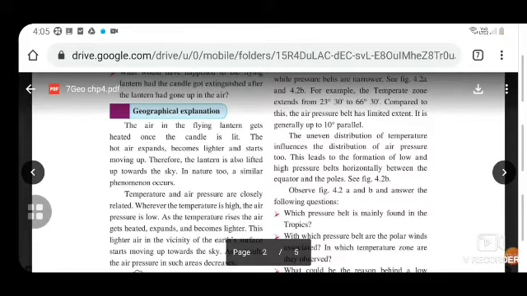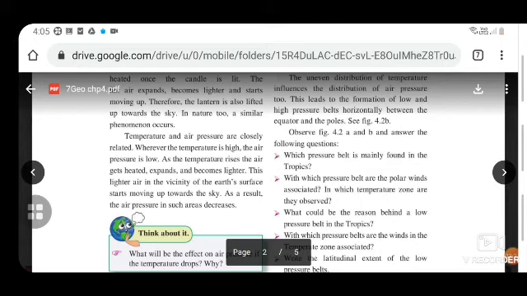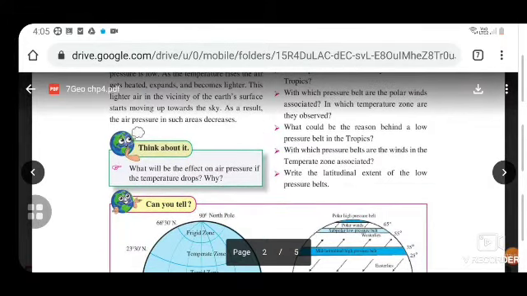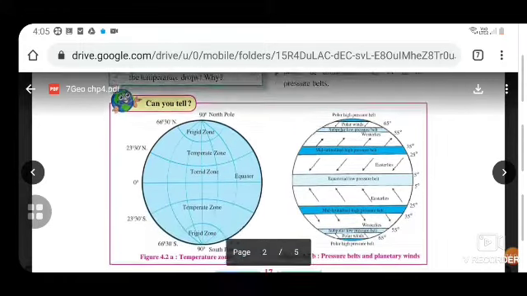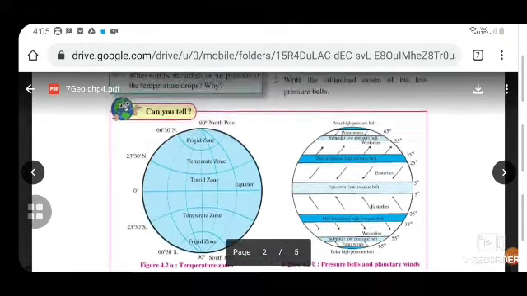In nature too, a similar phenomenon occurs. Temperature and air pressure are closely related. Wherever the temperature is high, the air pressure is low. As the temperature rises, the air gets heated, expands and becomes lighter. This lighter air in the vicinity of the earth's surface starts moving up towards the sky, and as a result the air pressure in such areas decreases. Just think about what the effect on air pressure will be if the temperature drops, and why that effect will happen. See the figures and can you tell?